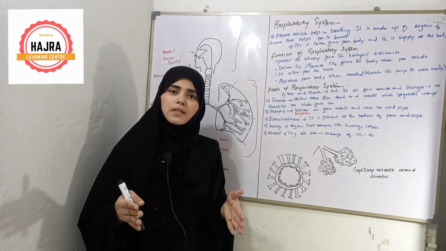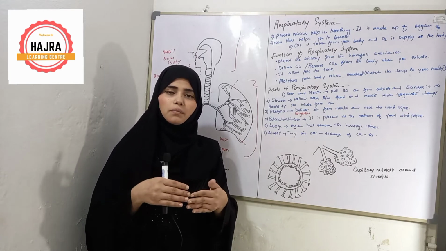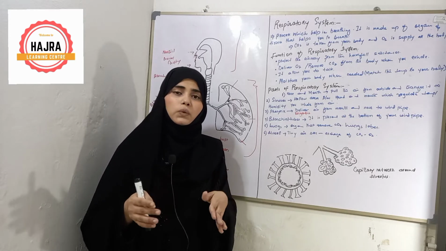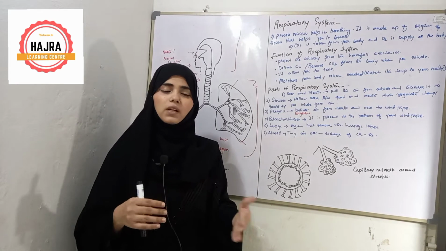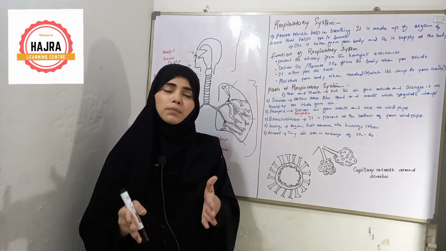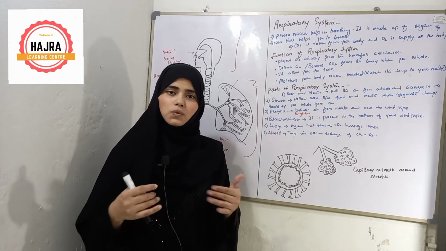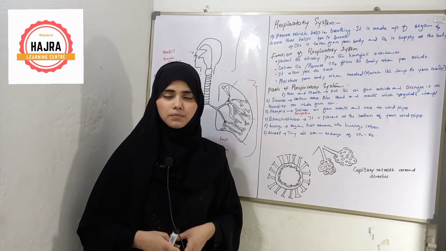These microorganisms enter into my body by air. So it protects the airway where the air travels, from the harmful substances or microorganisms which enter into our body. This is the number one function of respiratory system.